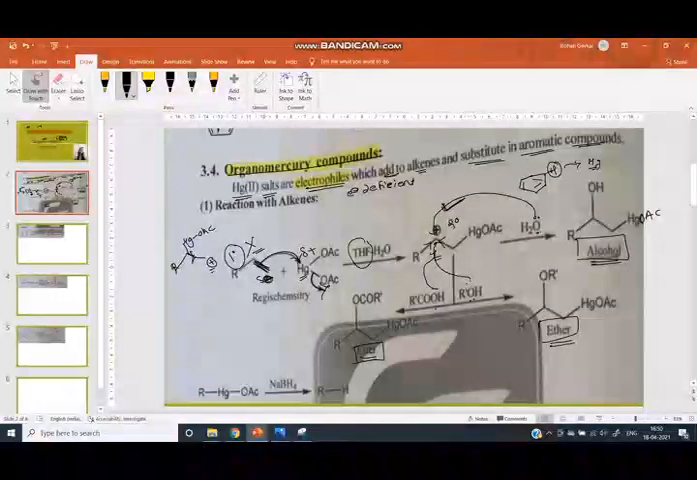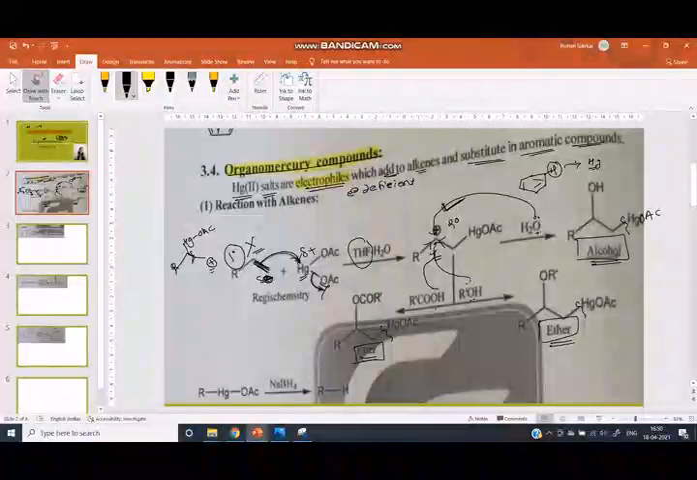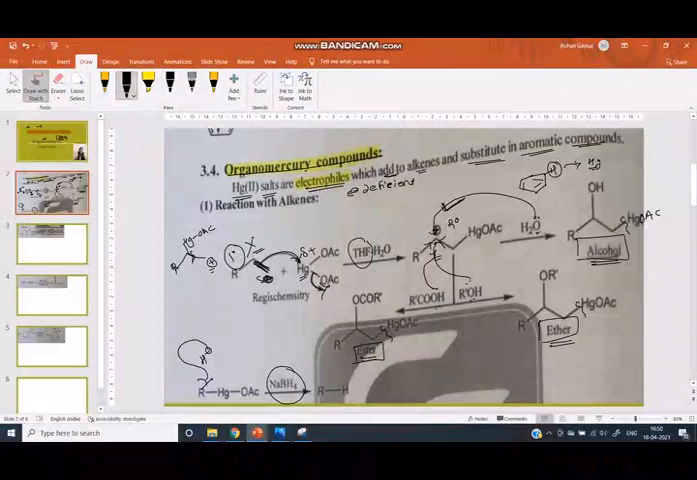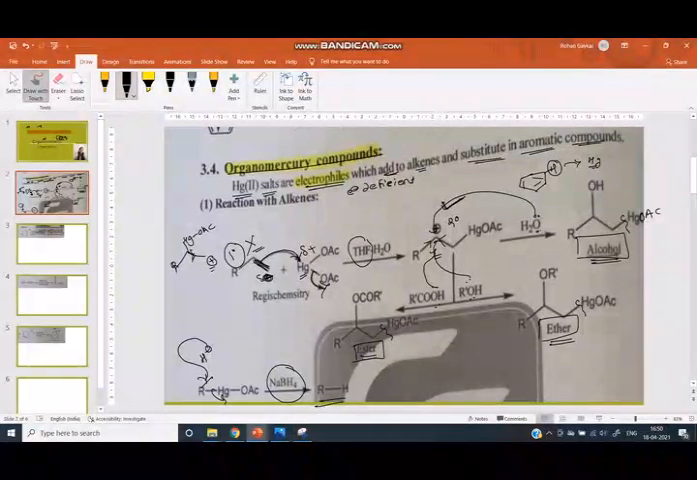This is the application of organomercury compound, and the mercury is removed with the help of a reduction method. Which reducing agent is used? NaBH4 is the reducing agent. It consists of hydrogen in the form of hydride. This hydride attacks this carbon, the alkyl group, then the OAc part is eliminated and we get the alkene.